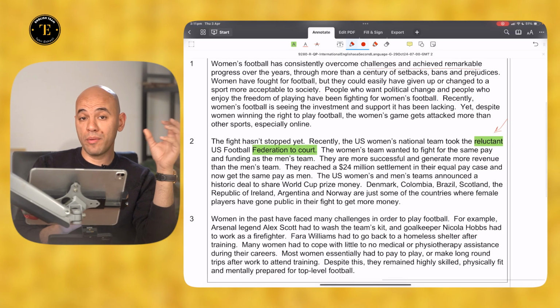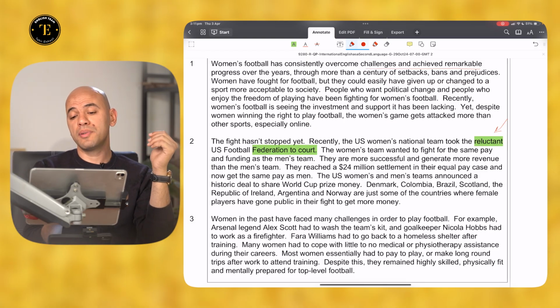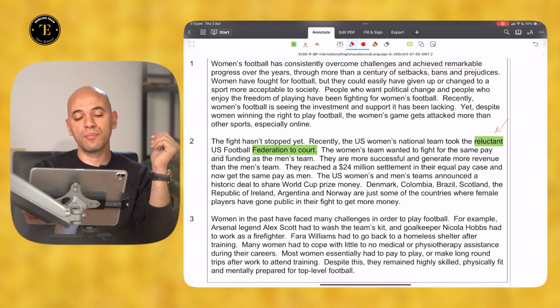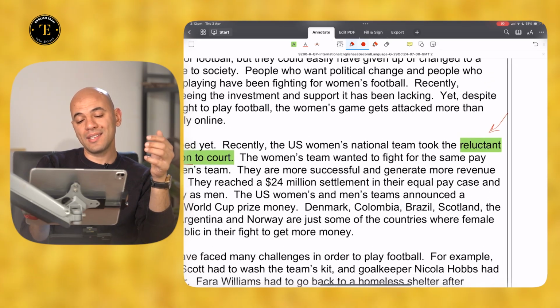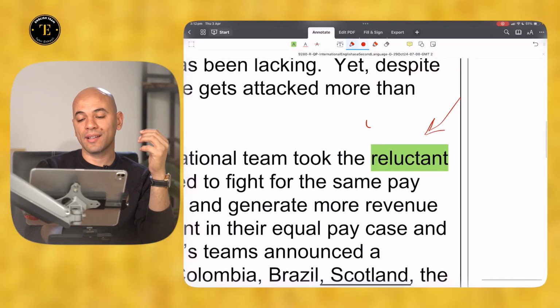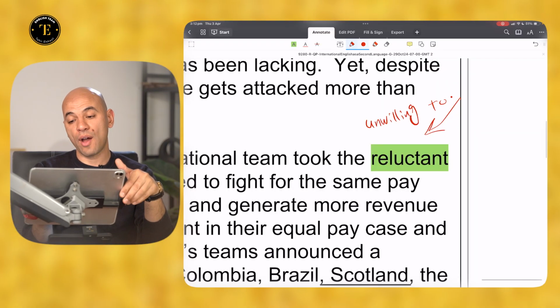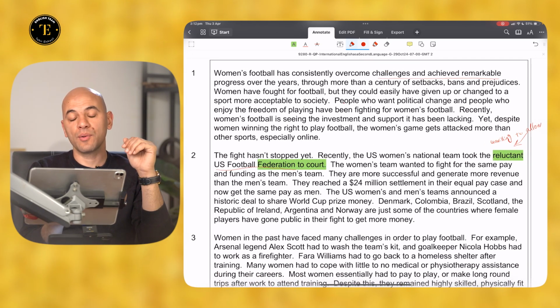The first is the women's teams on one hand, and the other would be the U.S. Football Federation itself. Now, I understand that this means the U.S. Football Federation was unwilling to allow something. Okay, let's see what they were not allowed to do.